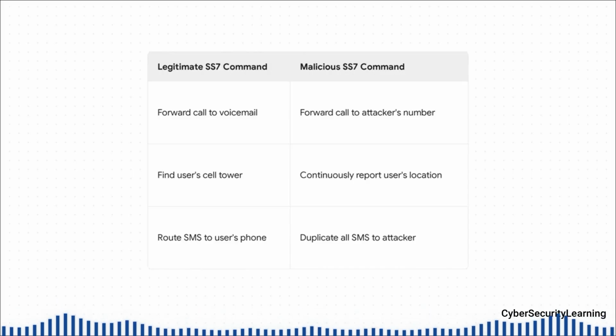Your carrier uses a command to forward your calls to voicemail when you don't answer. An attacker uses a nearly identical command to forward them to their number instead. Your carrier needs to find your cell tower to connect a call. An attacker abuses that same command to track your location in real time. And the most dangerous one of all, they can just tell the network, hey, from now on, send me a copy of every single SMS message this person gets.